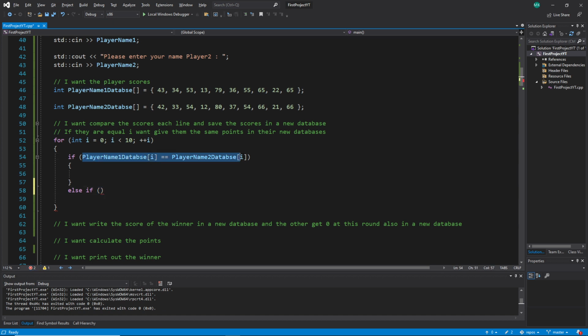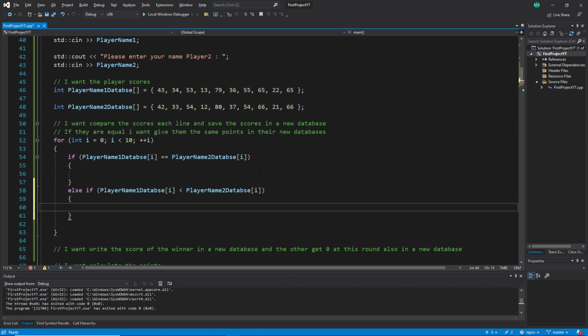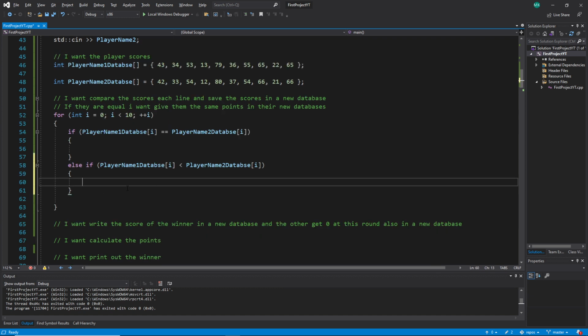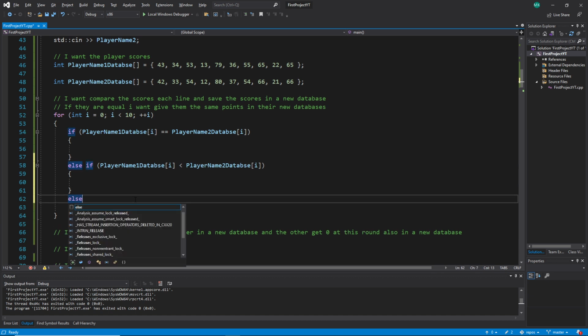So we can copy this one. Careful about copying: you have to check all things and see what you have to change. In our case, we have just to change this one. And what happens if it's less? And now we write again our body. In our case, there we will write the code, and we have one more condition, right? There is one more condition, else if.